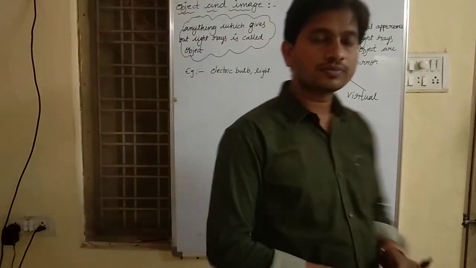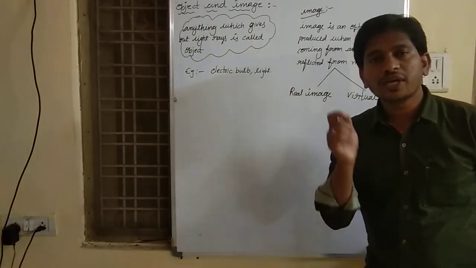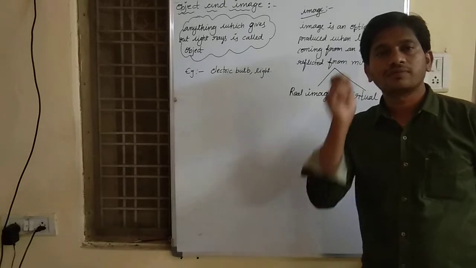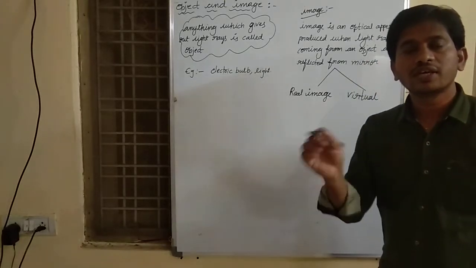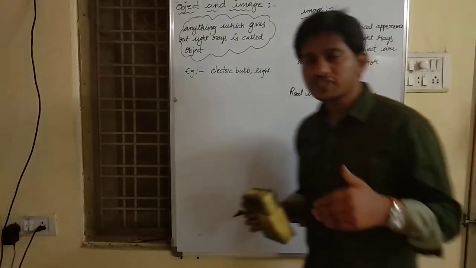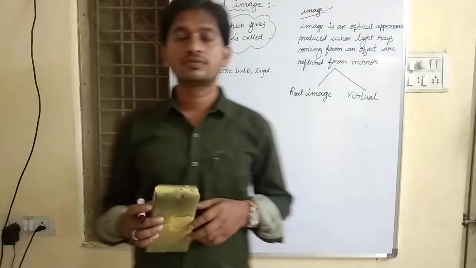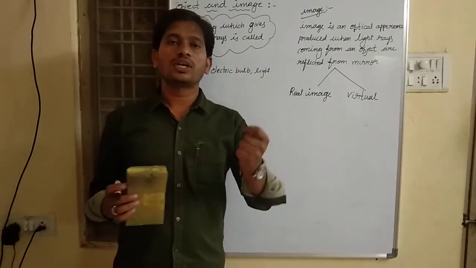Real image is nothing but an image which can be caught by the screen. The image which can be caught by the screen, or produced on the screen, is called a real image.